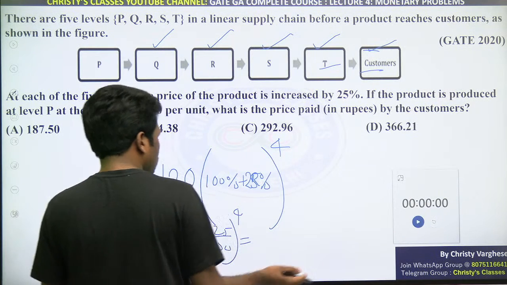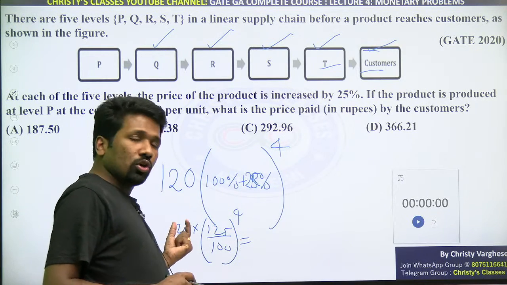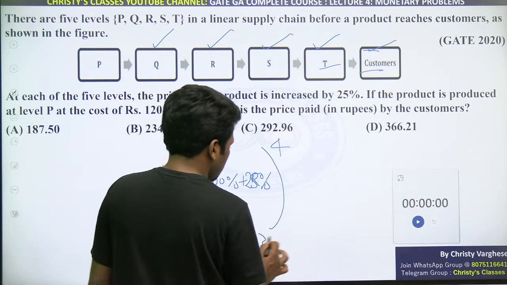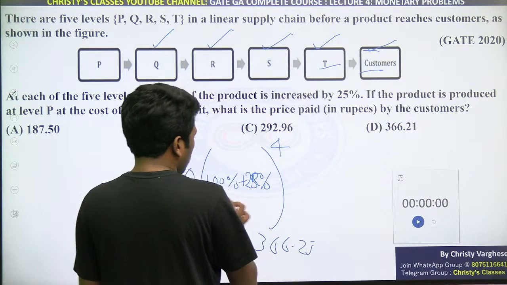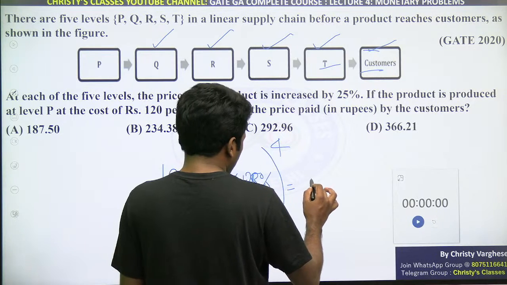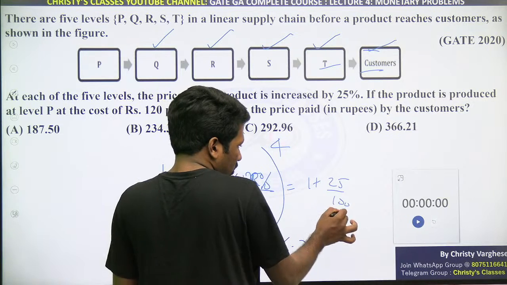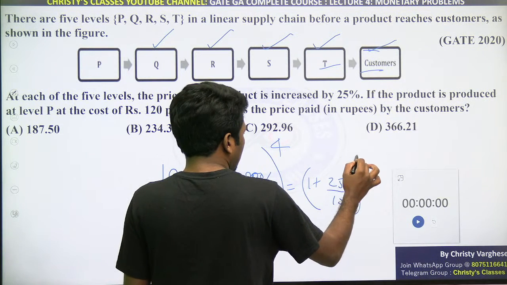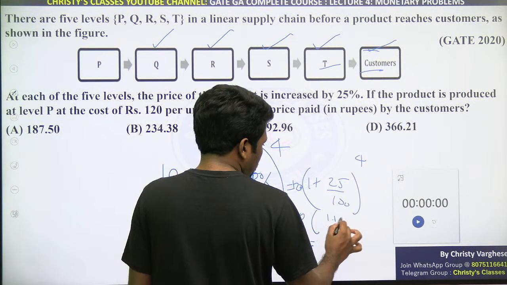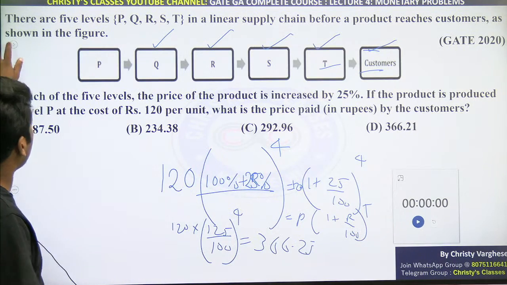इसको solve किया तो भी answer मिलेगा. Because every time 25% increment is happening to the new total. So इसको solve किया तो 366.21 मिलेगा. And some of you already have guessed what is this 100% plus 25%. If you write it out, that is 1 plus 25 by 100. Because taking LCM 100 plus 25 by 100 raised to 4. 120 into, that is generally speaking principal into 1 plus rate by 100 raised to time period. That is a formula for compound interest.